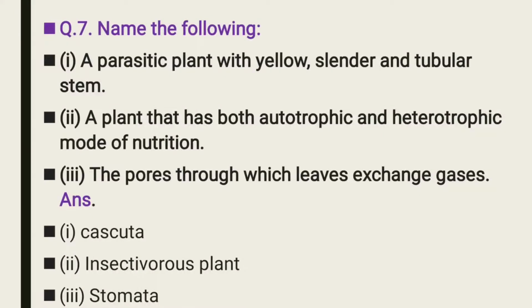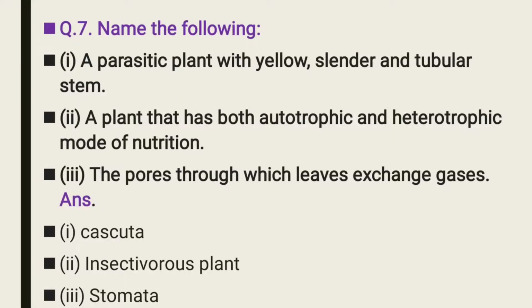Now question 7 is name the following. First is a parasitic plant with yellow, slender and tubular stem. Remember, this plant is parasitic with yellow, slender and tubular form. It means it does not have chlorophyll. It is in yellow color. So this is the Cuscuta. Parasitic plant with yellow, slender and tubular stem is Cuscuta.